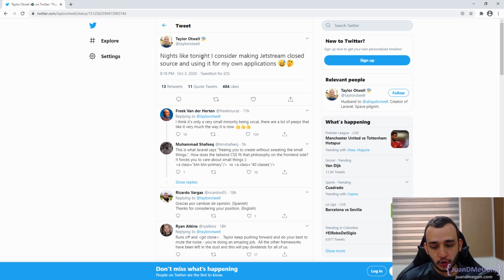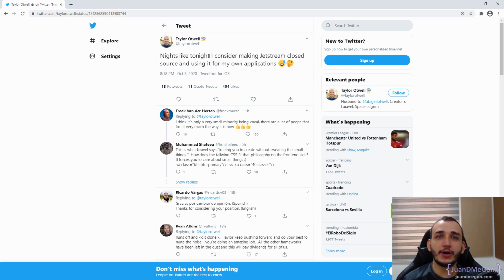I'm going to try to use Jetstream following the documentation, and I'm going to try to customize something. For example, I'm going to try to add an additional field to the sign up or register form, saying that in addition to the name, the password and the email, we need a nickname or something like that, just to verify how easy it is to customize it. I'm not going to deal with the CSS framework or something like that. This is only Tailwind, so we need to go with that.